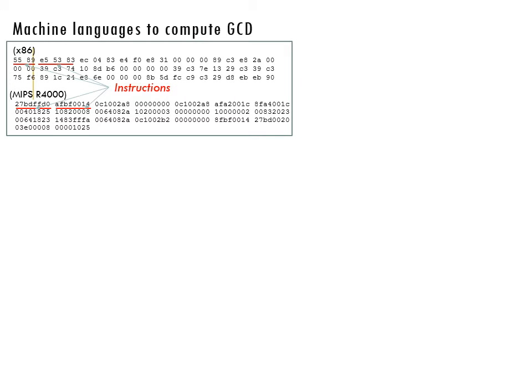Before talking about high-level programming language, I would like to look at machine language first. This slide shows 2 programs written in machine language that calculate the greatest common divisor, GCD, of 2 integers. They were expressed as hexadecimal numbers for both x86 and MIPS machines. Machine language is the sequence of bits that directly controls a computer processor, causing it to add, compare, move data from one place to another, and so forth.